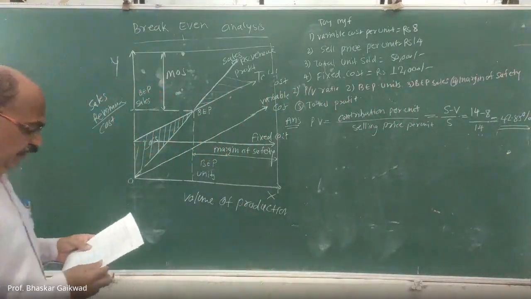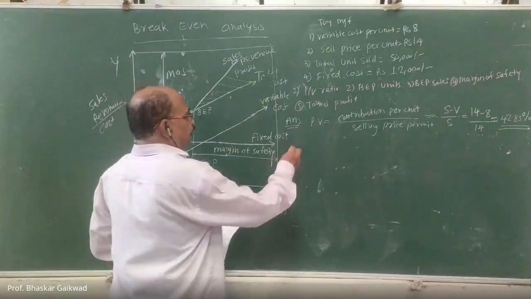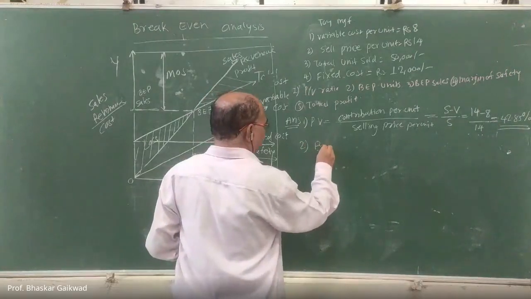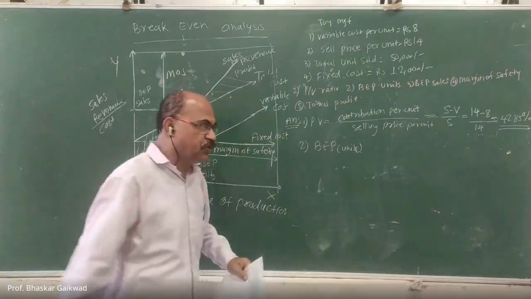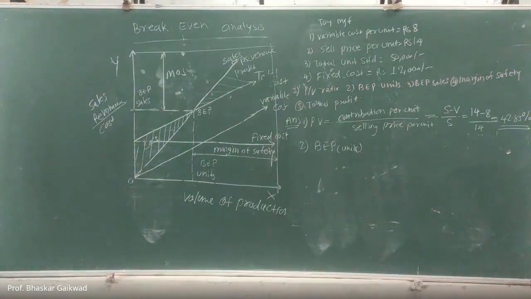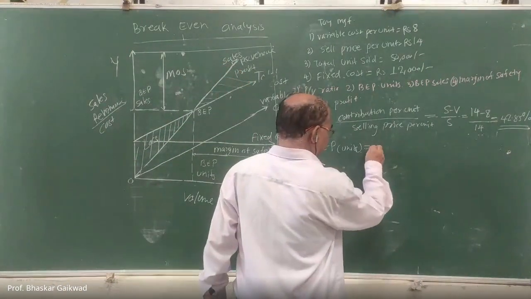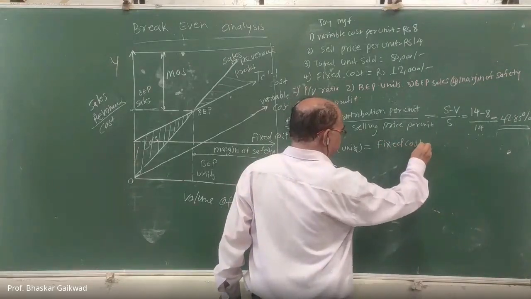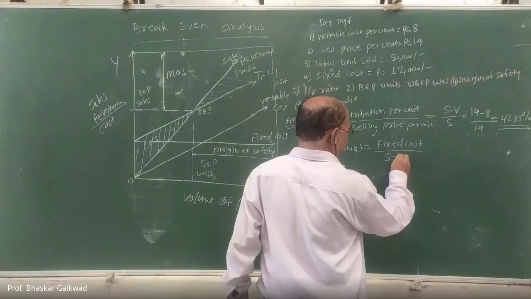Okay. Now next is the break-even points. This is the first answer. Then second, break-even point in units. We require units. Unit means quantity. Now how to calculate this? Fixed cost divided by SB.